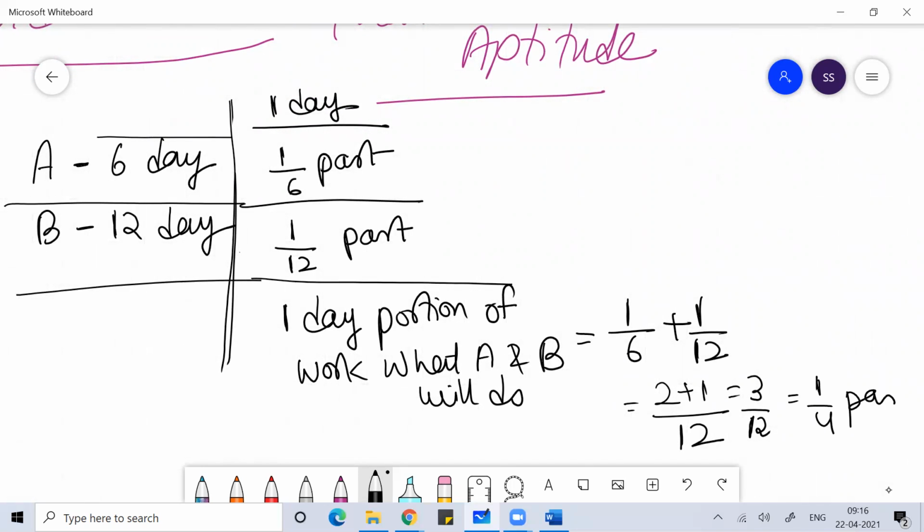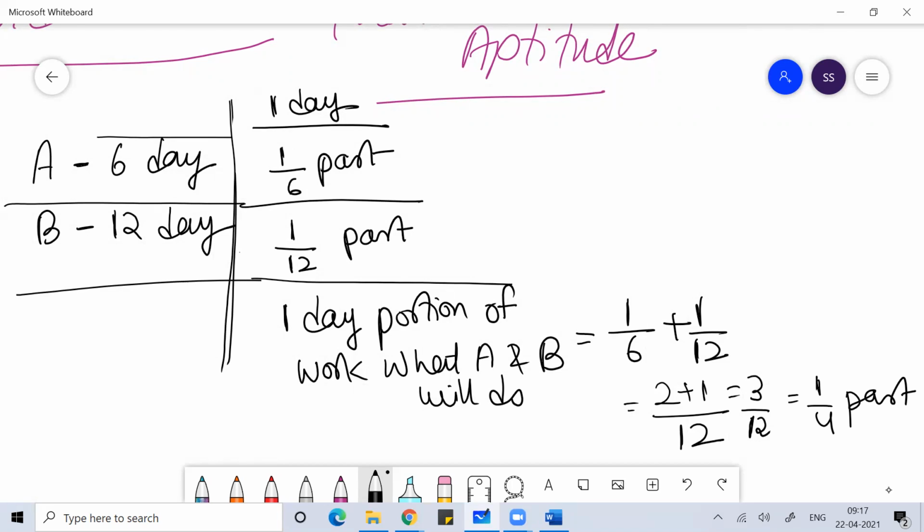So here, if A can do the work in 6 days and B can do the work in 12 days, then in one day A can do 1/6 part of the work, and B can do 1/12 part of the work. When A and B are working together, in one day they can do 1/6 plus 1/12.